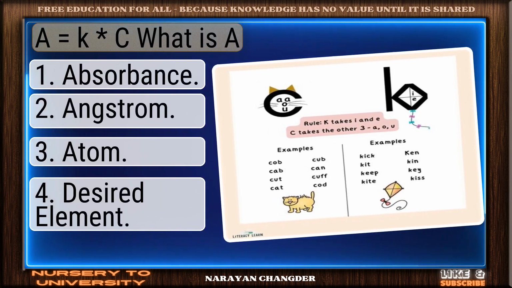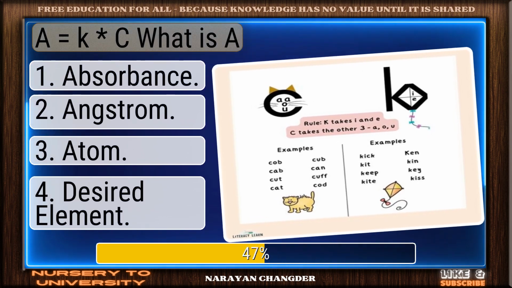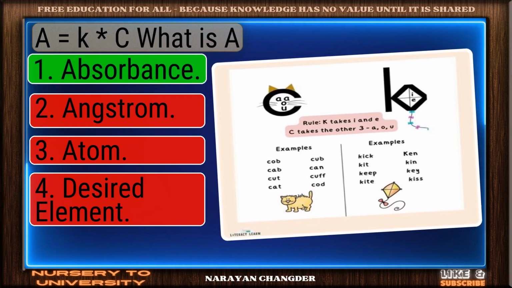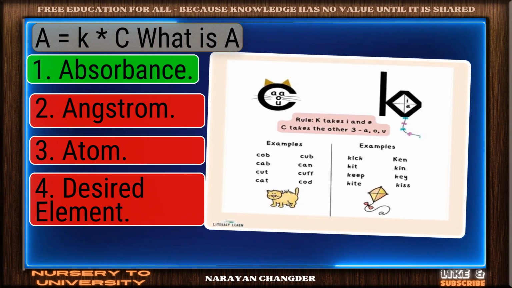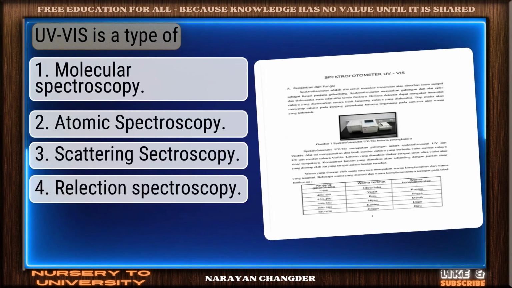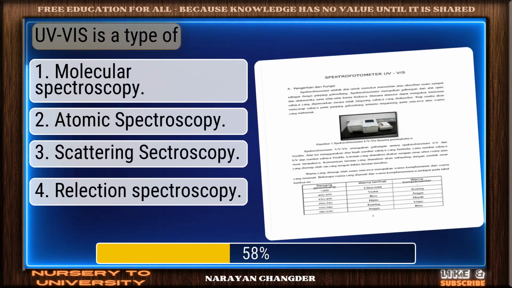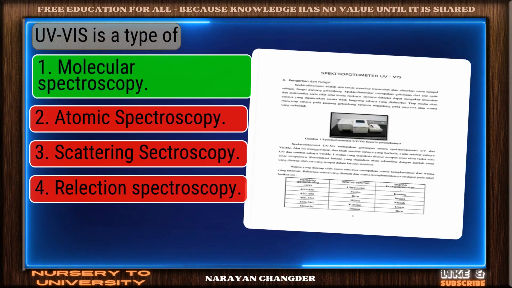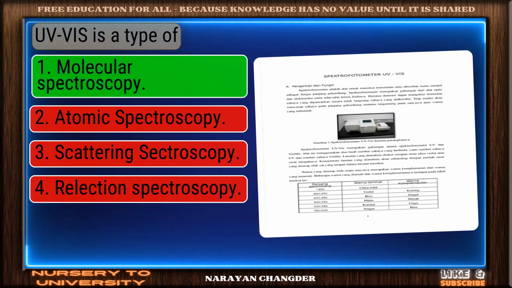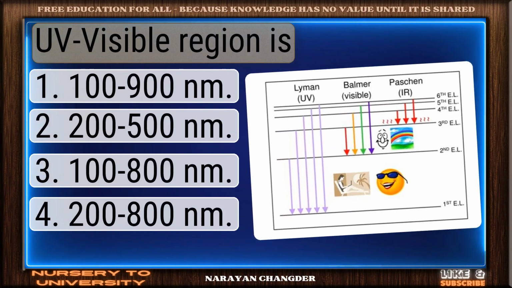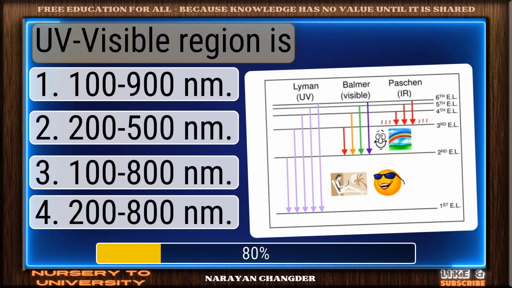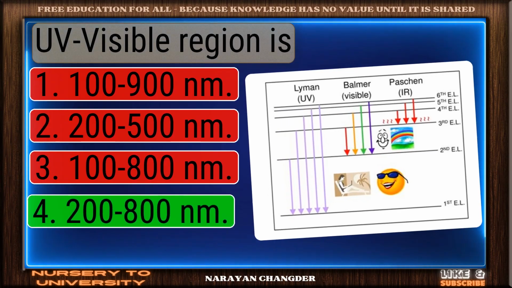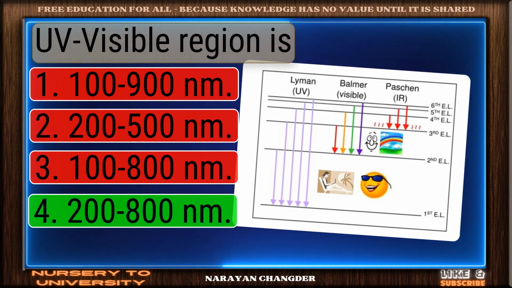A equal to Kasi. What is A? Smart move. Absorbance is an accurate answer. UV-visible is a type of. Excellent choice. Molecular spectroscopy is the right answer. UV visible region is. Exactly. 200 800 makes sense and it is right choice.